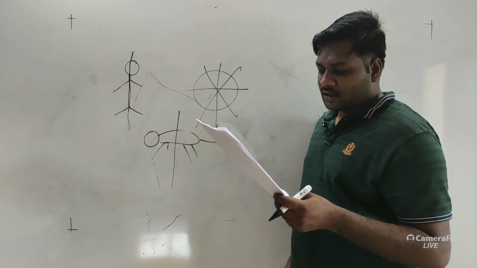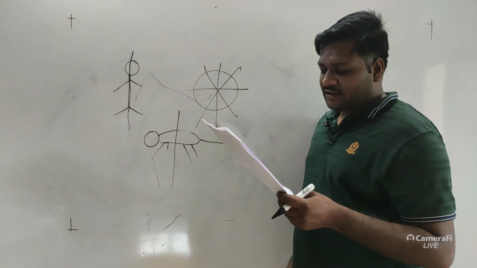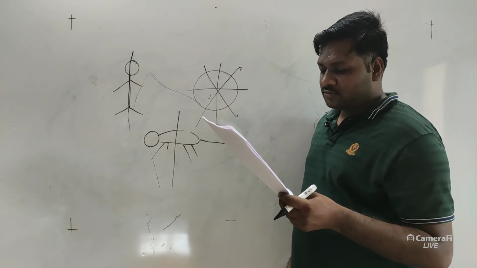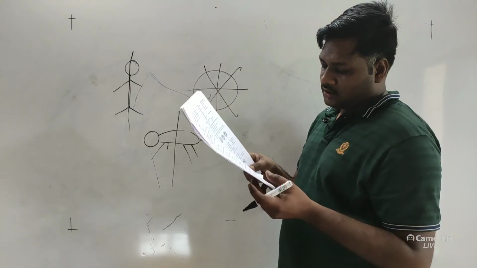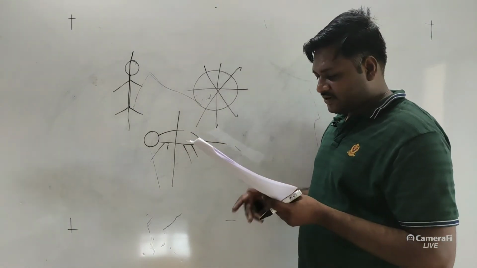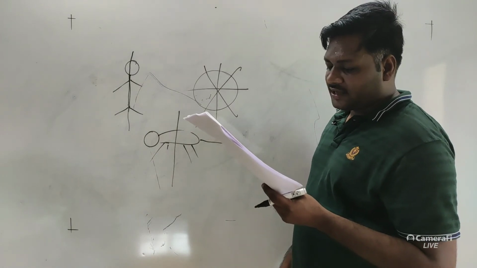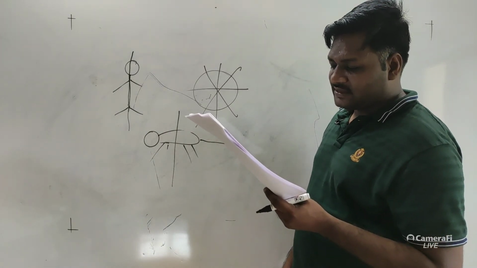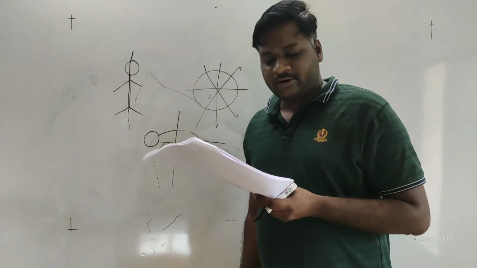The next question number 173: the figure of Labeo rohita is given below. You can see the Labeo rohita in question number 173. Identify the labeled parts A, B, C, D, E, and select the correct option.